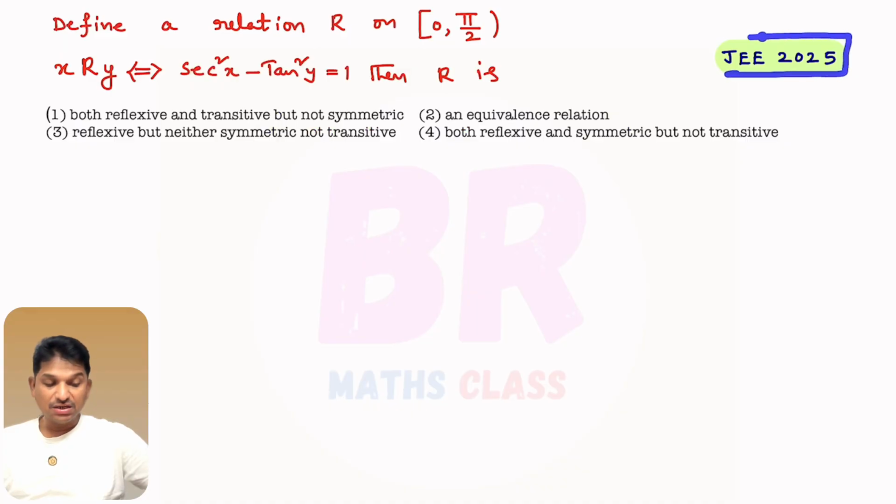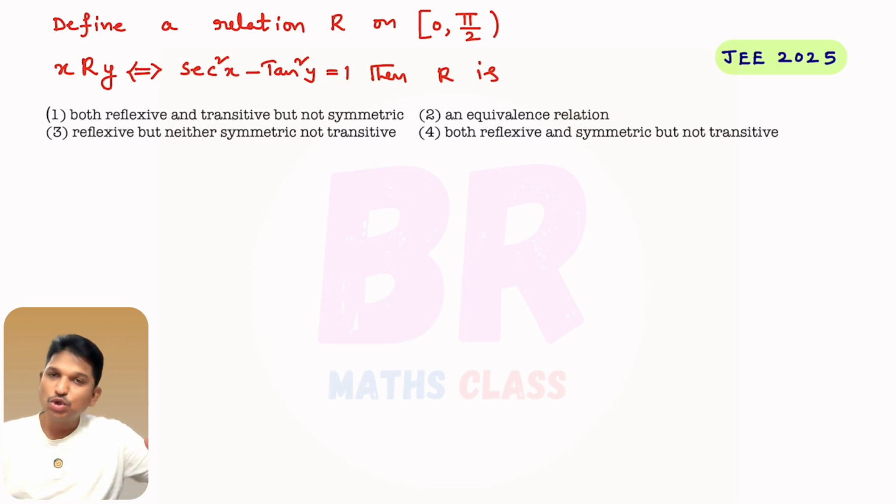This is the question given in the JEE examination. Before starting this question, what I request you: you already know what reflexive relation, symmetric relation, transitive relation, and equivalence relation are. We already did a few problems, PYQs also. I request you to pause this video and try on your own. If you get the answer, check my solution. If you didn't get the answer, then also check the solution, because methods may vary. What method I use and what idea you get may sometimes vary, right? So first try your own, later check the solution. When you try on your own, you will also get a clear idea about the question.